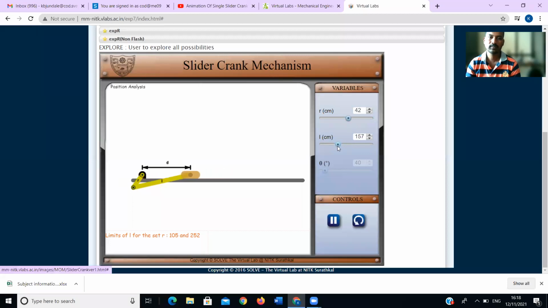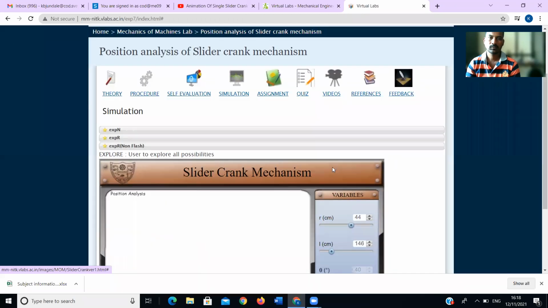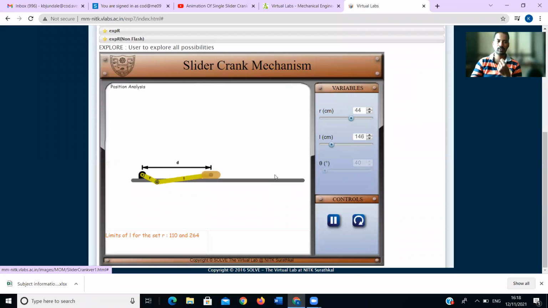In reverse also, we will see how it is actually working by changing length. Yes, this one is the simulation. You can watch carefully. It converts rotary into linear motion, similar to our piston and cylinder.